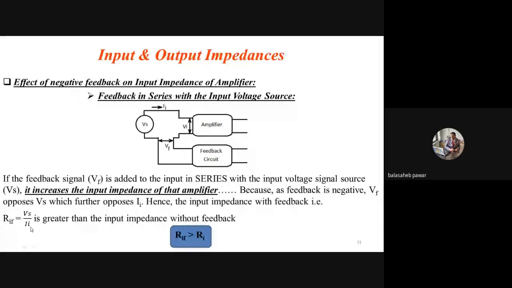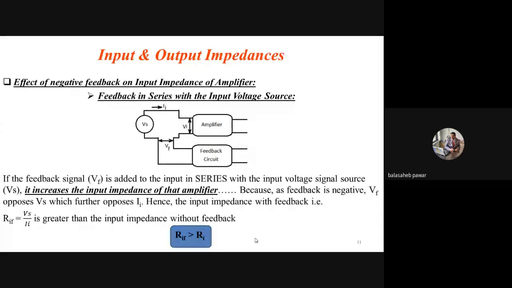Because if there is no feedback, then this VF will not oppose VS, and that's why that II will be more. Right? So remember, for series type mixing, the input impedance of that amplifier is greater than the input impedance without feedback of the same amplifier. That means RIF is greater than RI.